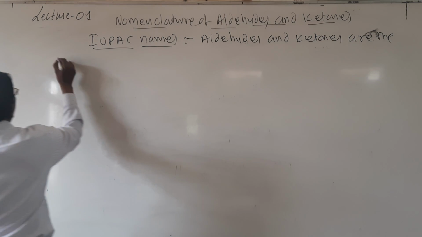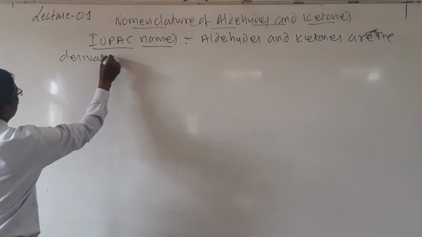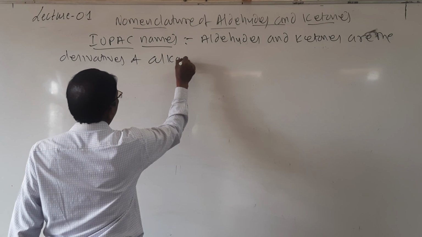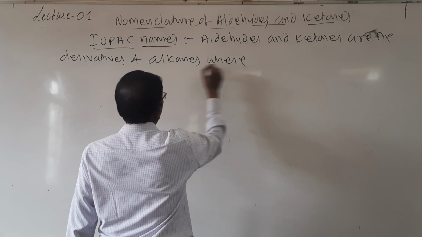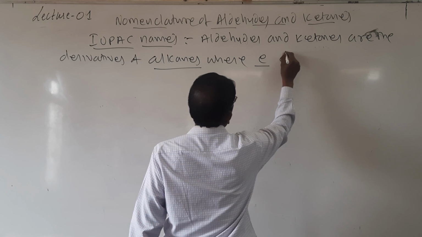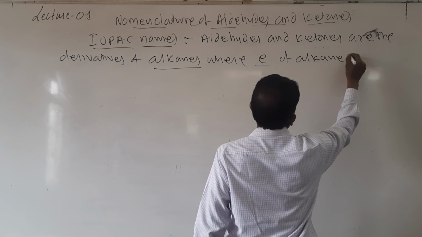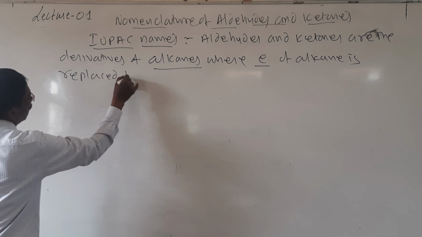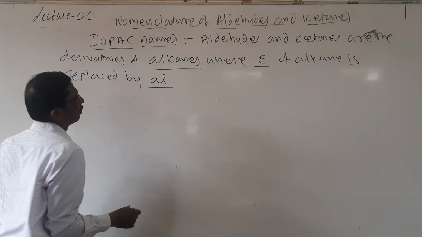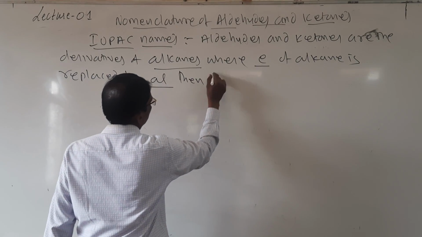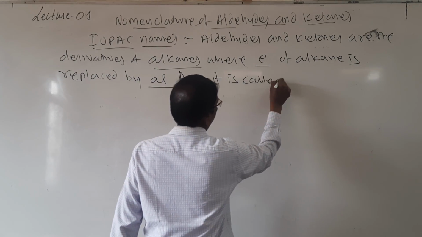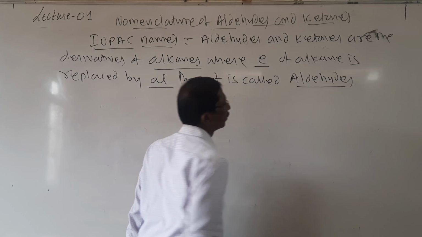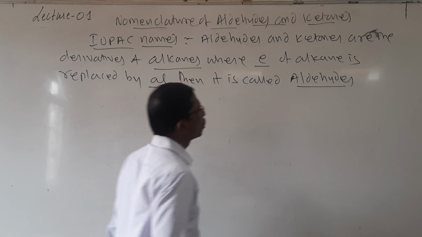Aldehydes and ketones are the derivatives of alkanes, where the E of alkane is replaced by Al, then it is called aldehydes.